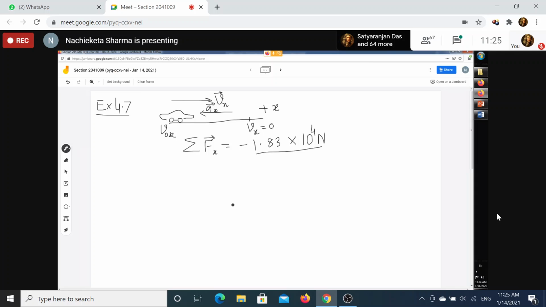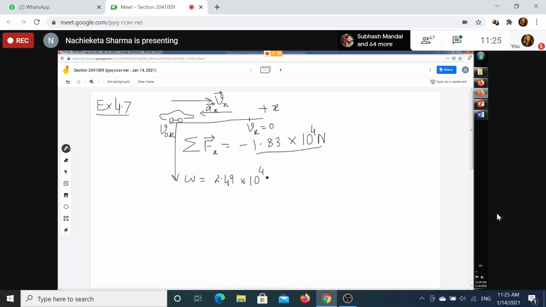So what you have to find out is its acceleration. The weight of the car is given, which acts vertically downwards. The weight of the car is 2.49 into 10 to the power 4 Newton.